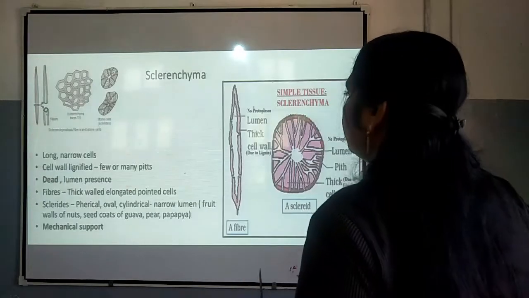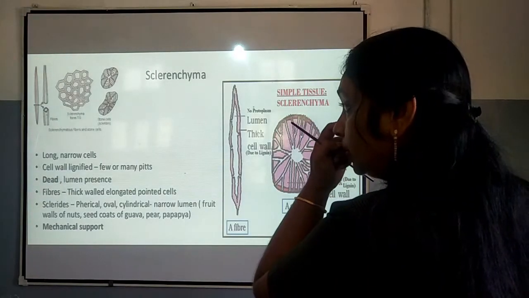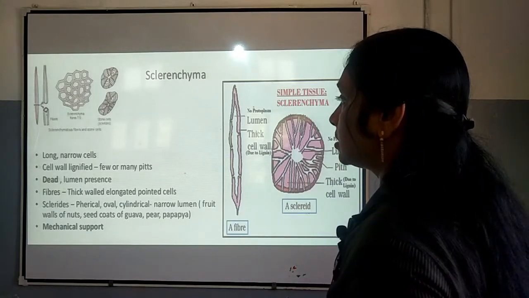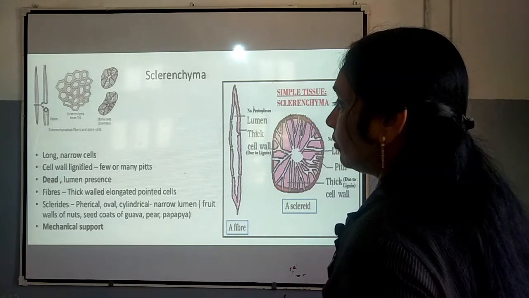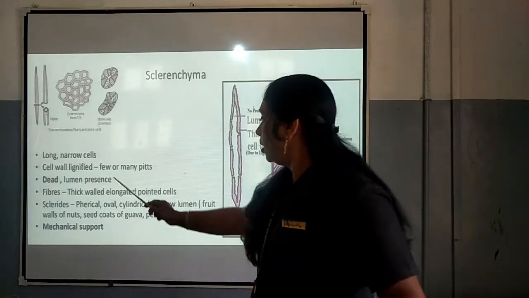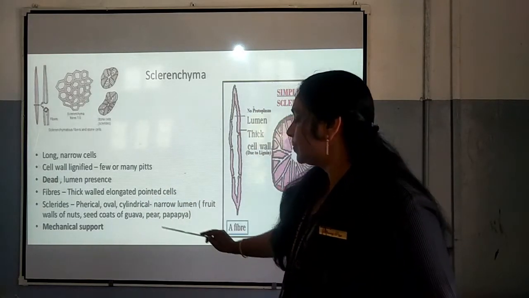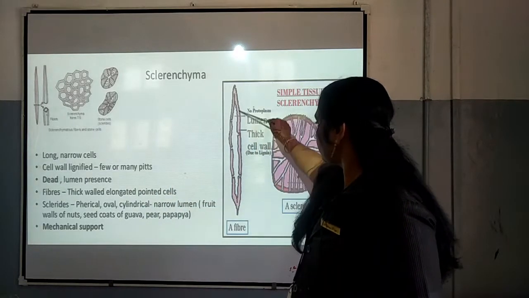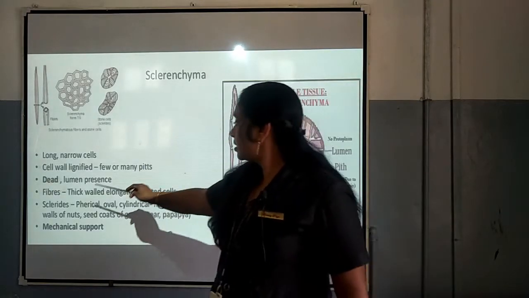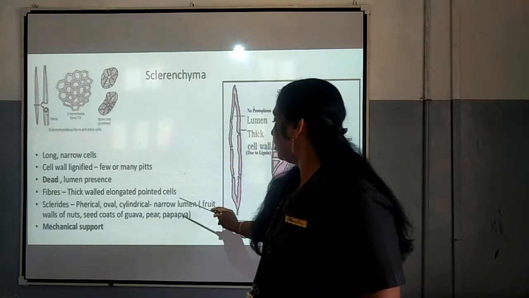in the previous class. You can see here related to the fiber and sclerid we have seen, isn't it? Fibers, they are thick, walled, elongated pointed cells, whereas this is fiber, isn't it? And sclerid, they are oval, cylindrical, narrow lumen.